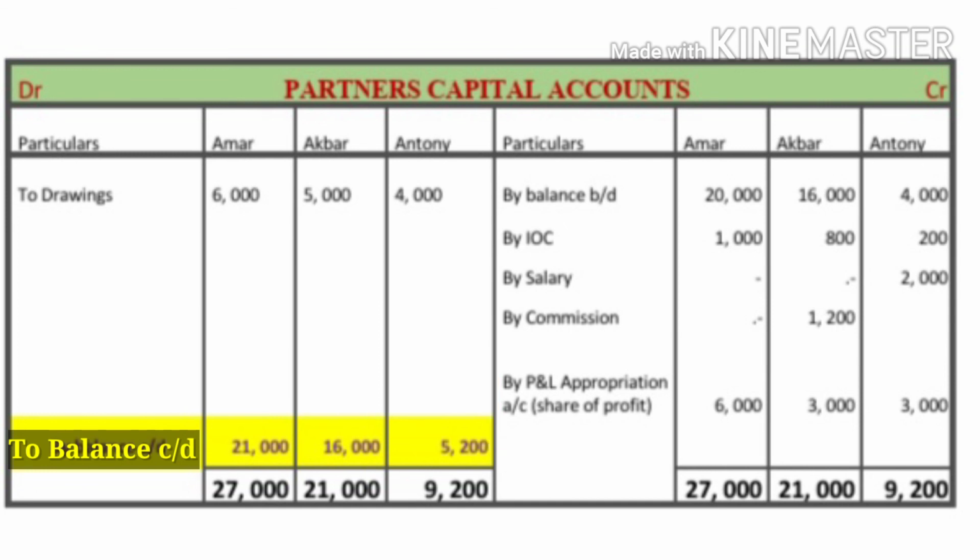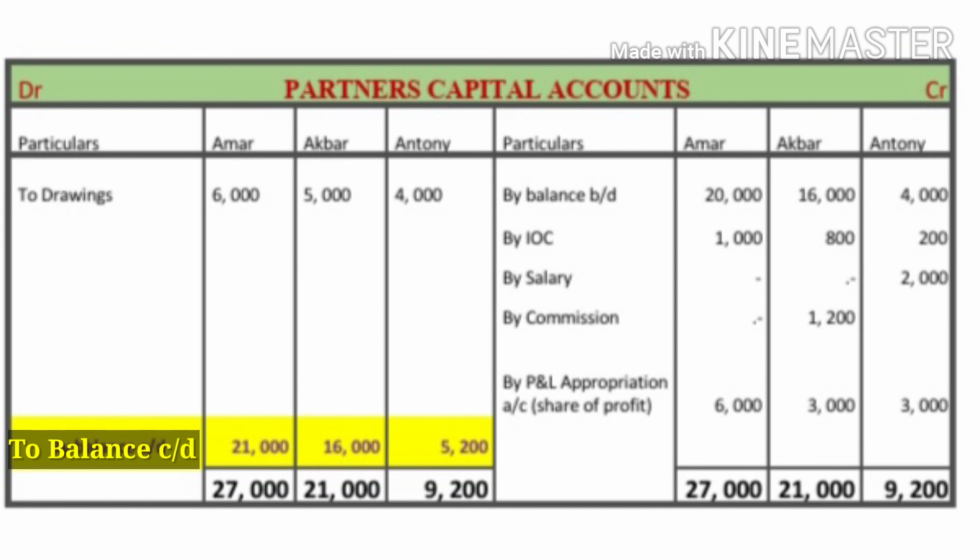And one more item is the drawings of a partner, that we should debit in this partner's capital account. To drawings, Amar 6000, Akbar 5000, Anthony 4000. Now we have to total both sides of each partner. First, Amar, the credit side we have to get 27,000. This is the credit side, which is the more amount, and the balance figure is 21,000 on the debit side.